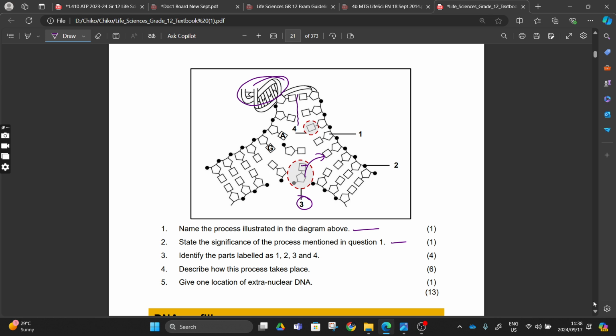I'm wasting my time here. Number 1, it will be sugar. Number 2, it will be phosphate group. Number 3, this one will be nucleotides. Number 4, this one will be the nitrogenous bases.